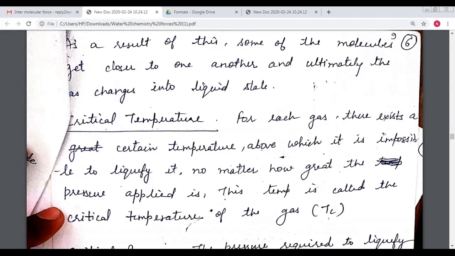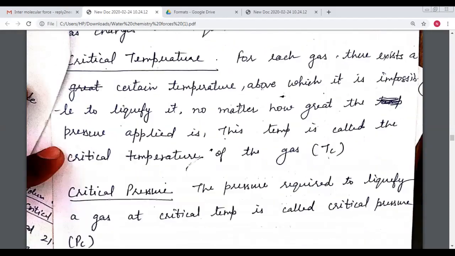I will explain the critical temperature for each gas. There exists a certain temperature above which it is impossible to liquefy it, no matter how great the pressure applied. हम कितना भी pressure apply कर दें उस temperature के बाद हम gas को liquefied नहीं कर सकते. So that temperature is called the critical temperature, and it is denoted by Tc.